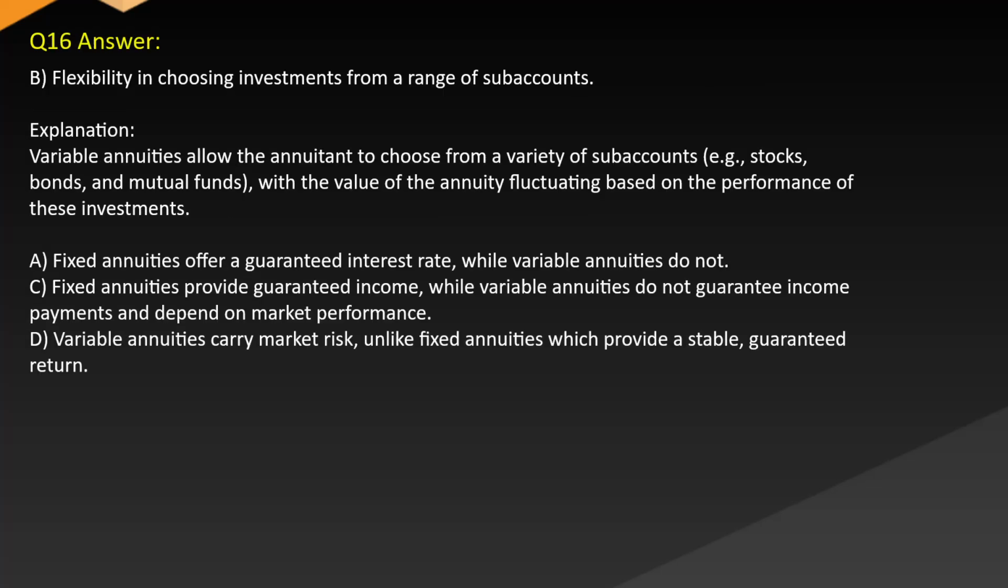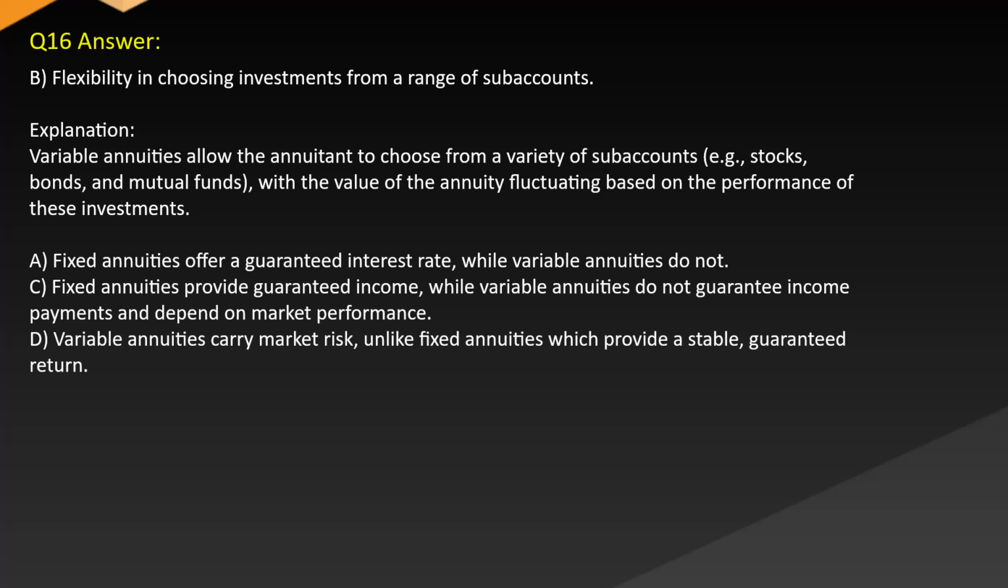Answer: B. Flexibility in choosing investments from a range of sub-accounts. Explanation: variable annuities allow the annuitant to choose from a variety of sub-accounts, e.g. stocks, bonds, and mutual funds, with the value of the annuity fluctuating based on the performance of these investments. Fixed annuities offer a guaranteed interest rate, while variable annuities do not.